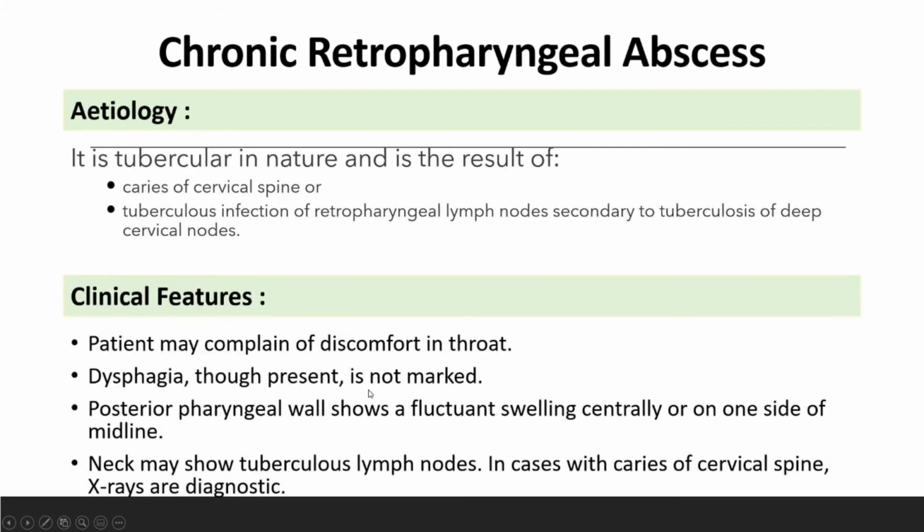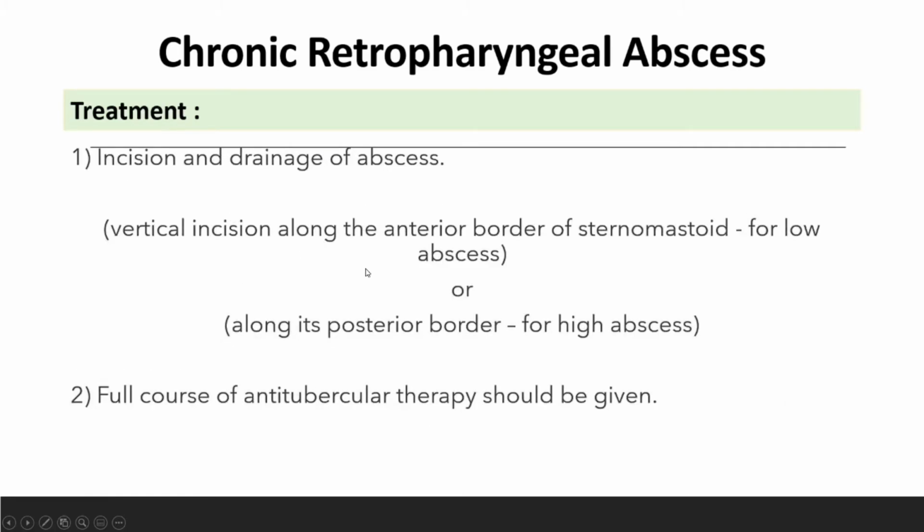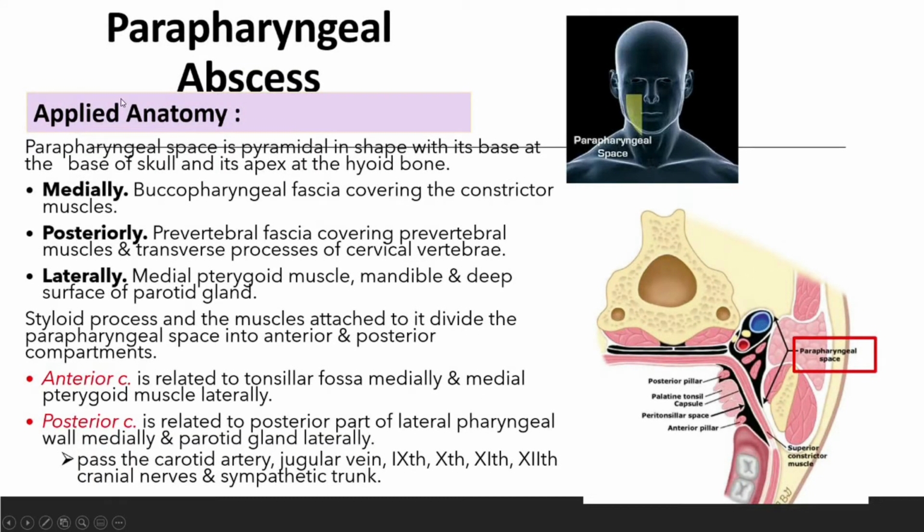Tapi patient tu kalau from caries of the cervical spine, maknanya kita just do INU lah. Okay, parapharyngeal abscess. Dia basically, ingat tadi peritonsillar abscess kan, dia belakang. Dia dekat parapharyngeal space, tapi kita bagi dia kepada dua kompartmen lah. Satu anterior compartment and then satu lagi posterior compartment.